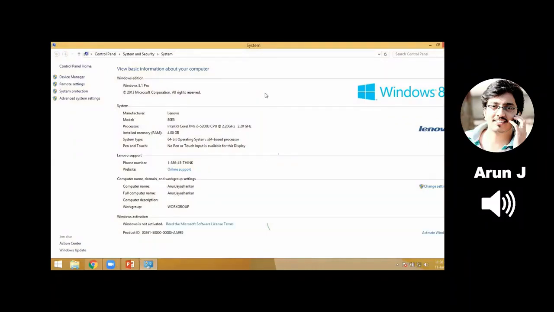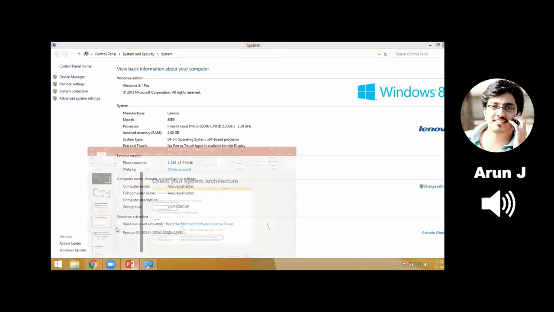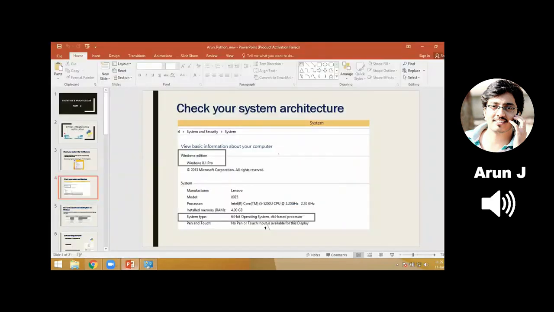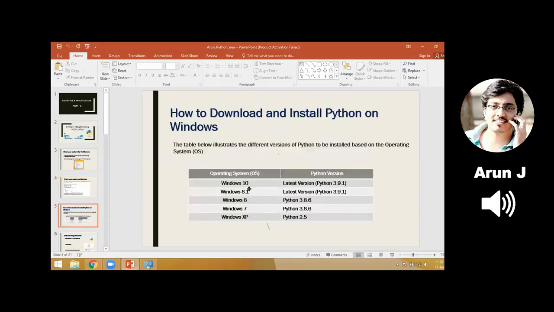I have installed Windows 8.1 Pro on my laptop, and it is a 64-bit operating system with a 64-bit based processor. So I can go for the latest version of Python. As we see in the table, with Windows 8.1 I can download the latest version of Python, that is 3.9.1.